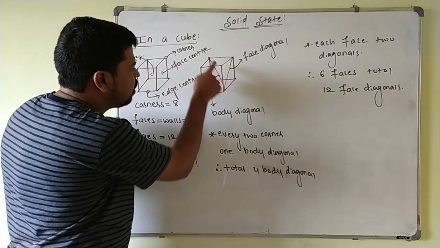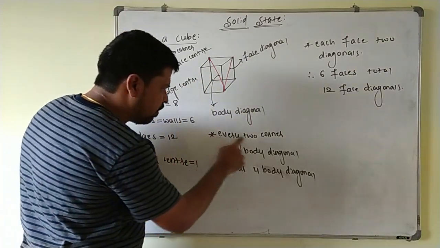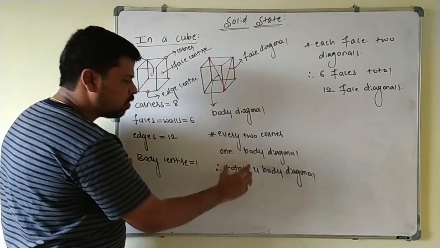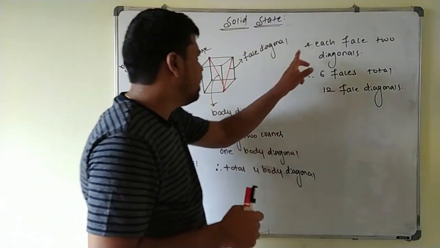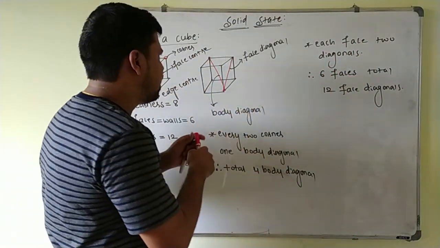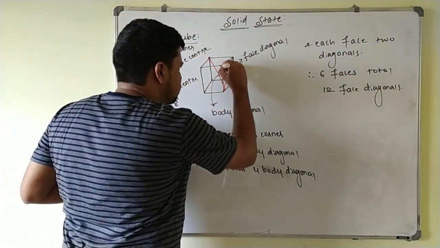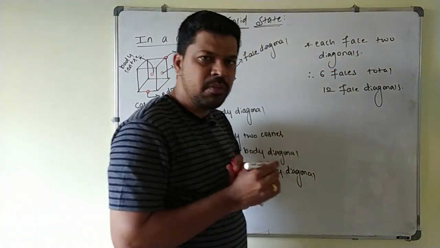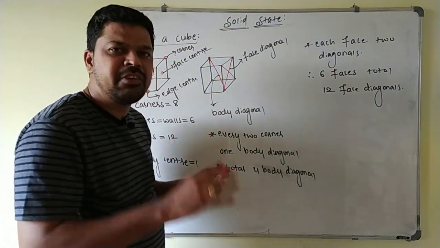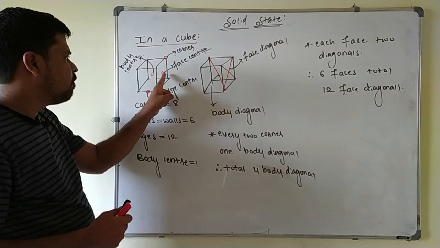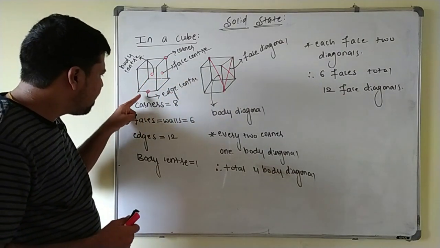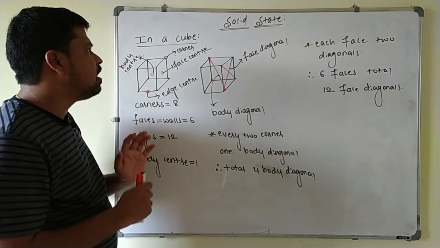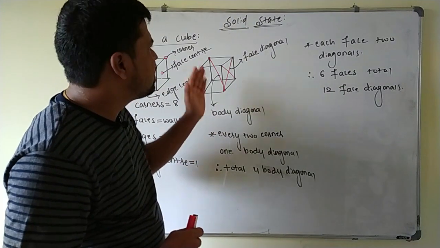Here you see, every 2 corners give one body diagonal. Total 4 body diagonals are possible, because with 8 corners 4 body diagonals are possible here. Each face has 2 diagonals. You can draw this as one face diagonal and this is also another face diagonal. Similarly 6 faces are there, so 12 face diagonals are possible here. So this is a very basic thing you have to remember: corner particle, face centered particle, body centered particle, edge centered particle, then body diagonal and face diagonal. This is very basic in the solid state. The game lies in these things only.